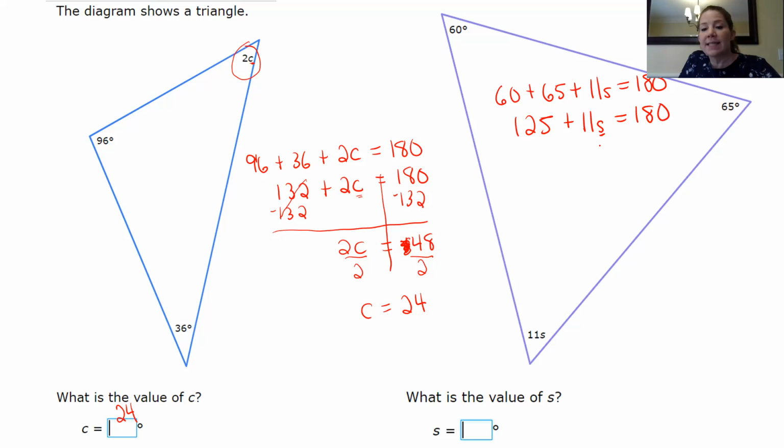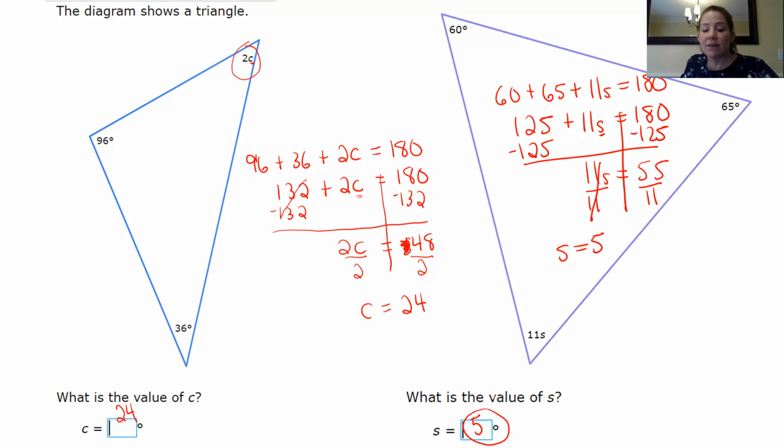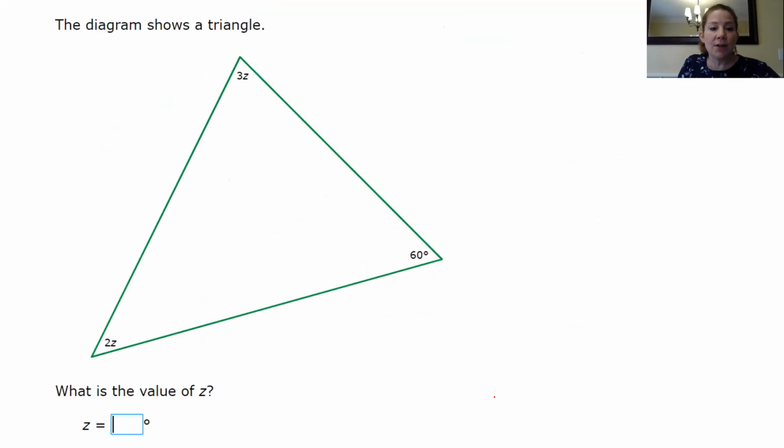125 plus 11S equals 180. I want S by itself. I'm going to get rid of positive 125, so I'm going to subtract 125 from both sides. So 11S is equal to 180 minus 125, which is 55. And then the opposite of multiplying by 11, I'm going to divide both sides by 11. And so S is 5. S is 5. Okay. And one more of those.